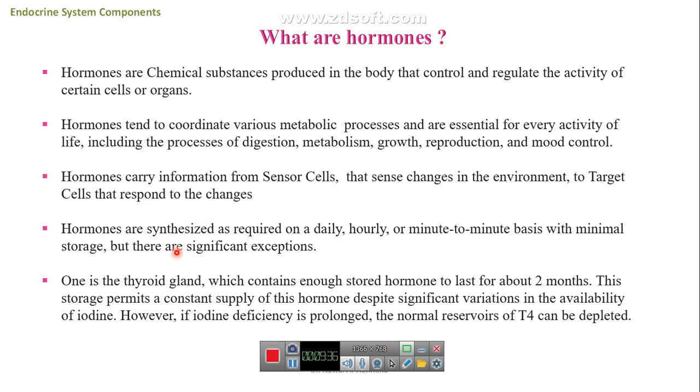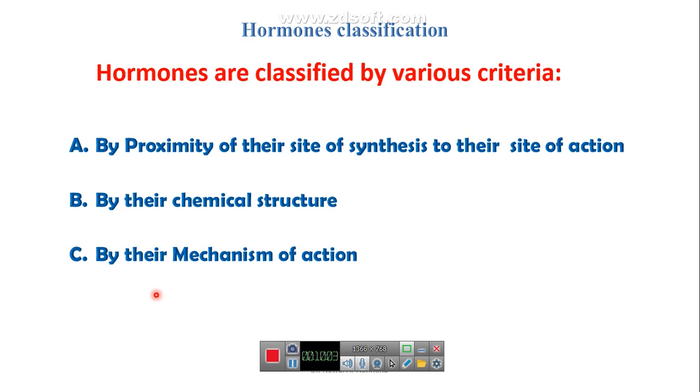But some hormones can be synthesized and stored in the body, like the thyroid gland that synthesizes and secretes T4. This T4 can be stored for 2 months in the gland and permits a constant supply of this hormone, unless there is a deficiency of the hormone or of the materials that are precursors for synthesis of thyroid hormone.